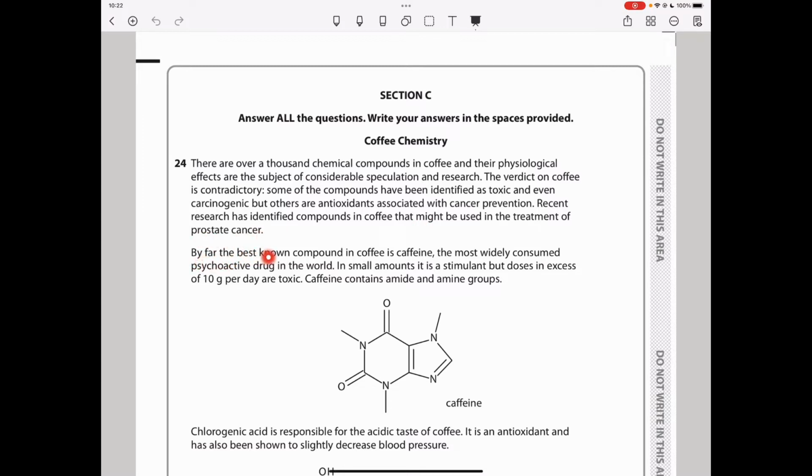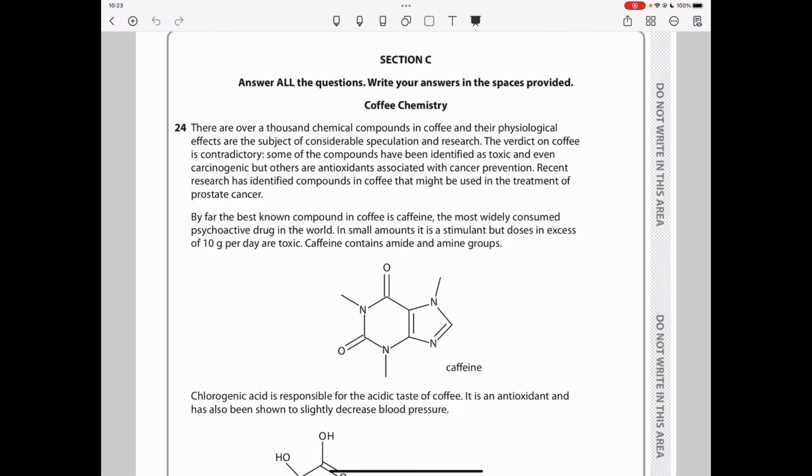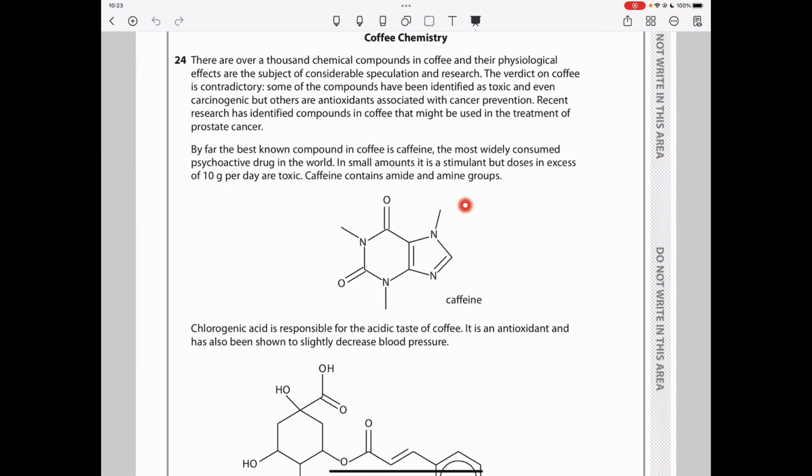By far, the best-known compound in coffee is caffeine, the most widely consumed psychoactive drug in the world. In small amounts, it is a stimulant, but doses in excess of 10 grams per day are toxic. Caffeine contains amide and amine groups. So let's continue down here. You can see this is the structure of caffeine.